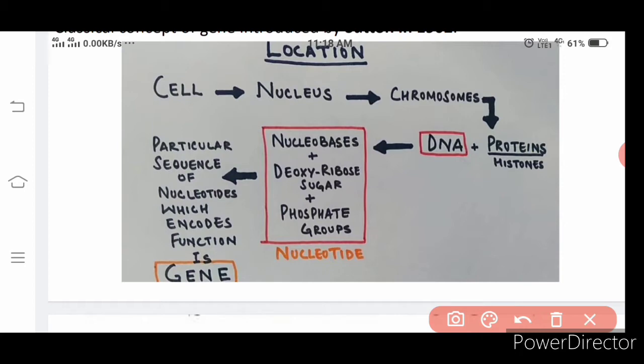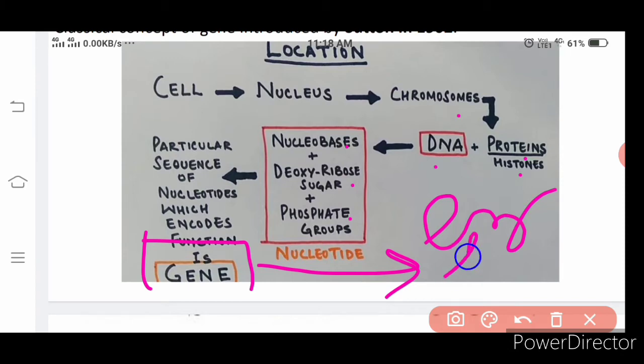Follow? Cell is having the nucleus. Nucleus has the chromosome. Chromosome is made up of DNA and protein. The specific protein is the histone protein. Clear? DNA is made up of a nitrogenous base, deoxyribose sugar, phosphate group. Right? But these things together form a gene. Okay? This gene will code for one particular protein. Okay, so proteins are nothing but the enzymes and the hormones. Yes, if I write like this is enzyme, this is hormone.